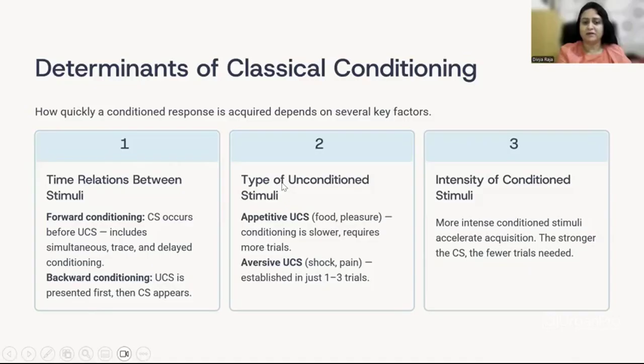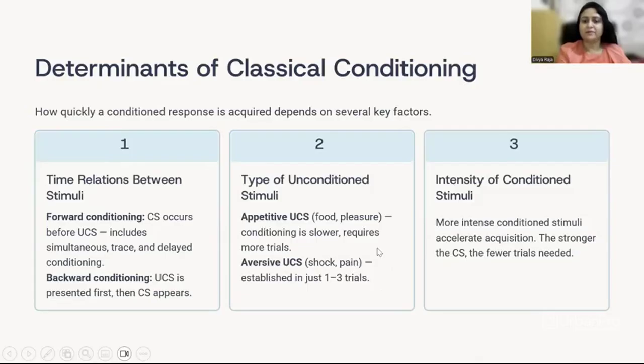Another factor is the type of unconditioned stimuli. There's appetitive unconditioned stimulus and aversive unconditioned stimulus. Appetitive is something that gives us pleasure, like food. So here the conditioning is slower and it requires more trials. But aversive stimuli like shock give rise to pain, and here the response is established in just one to three trials maximum, because it is more intense.